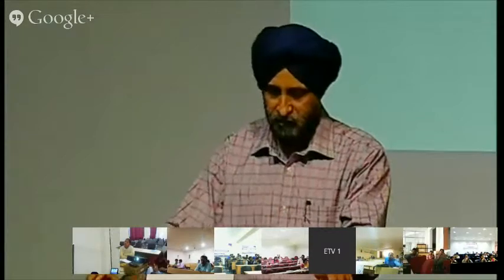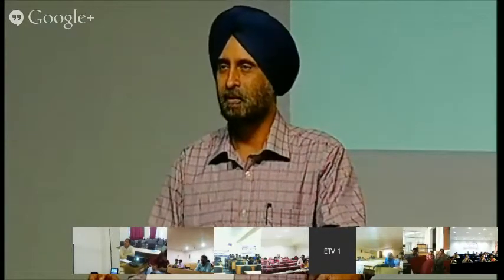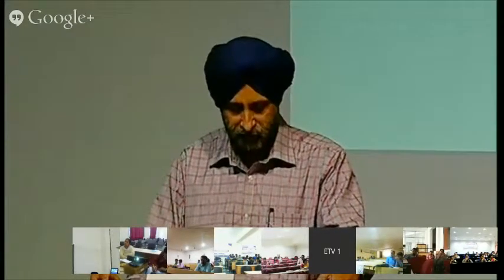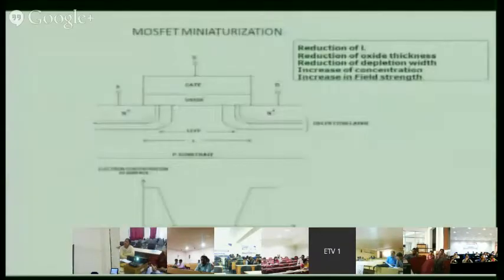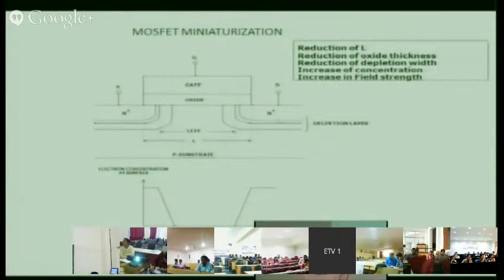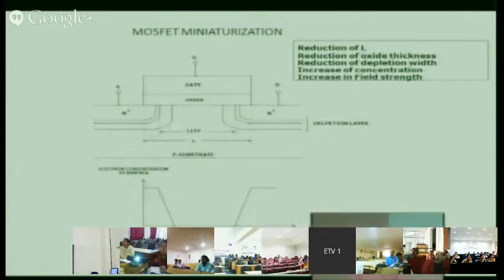This is a simple MOSFET structure, and the structure remains the same up to a certain level. There is an oxide, a gate, a source, and this is the drain. This is the depletion layer, this is L effective, and this is the voltage and the electron concentration at the surface.